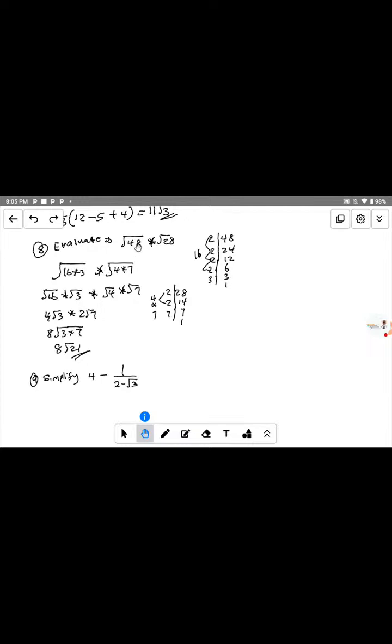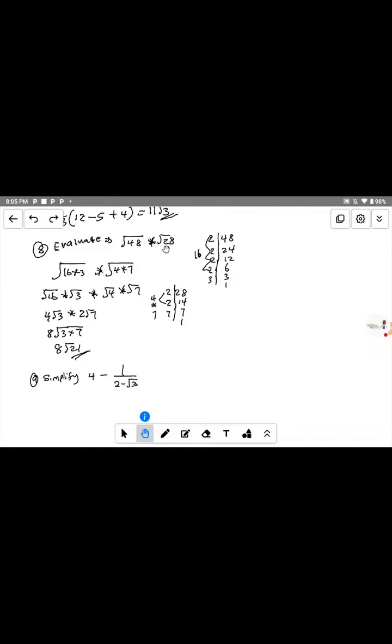I'm trying to find the prime factors to know if it is a perfect square. 2 times 2 times 2 times 2 gives us 16, and 16 times 3 gives us 48. So 3 times 16 gives 48, and that is why this one is multiplied by 48.